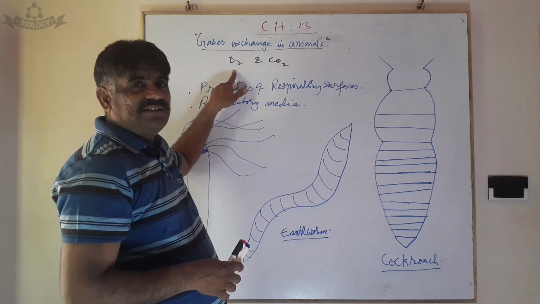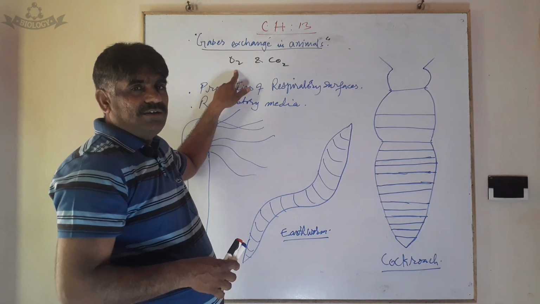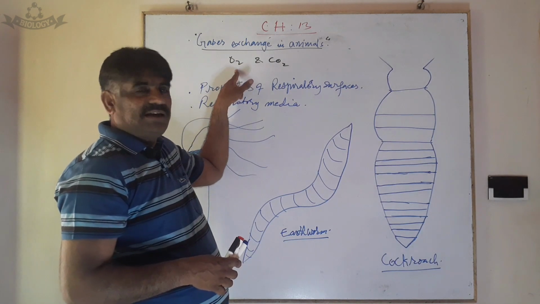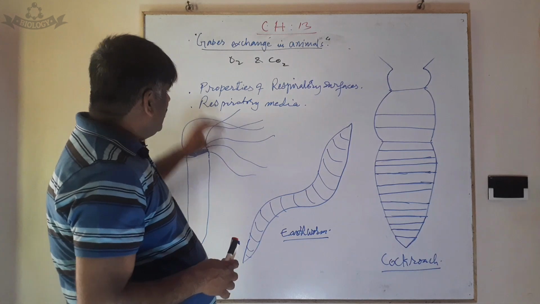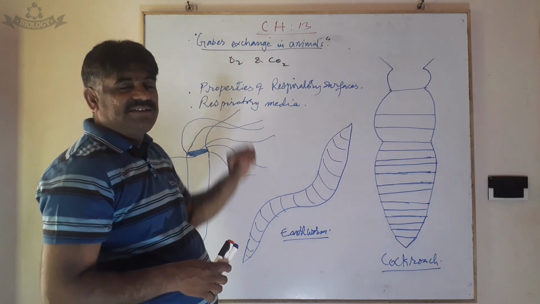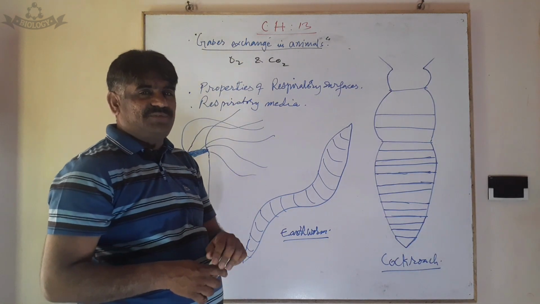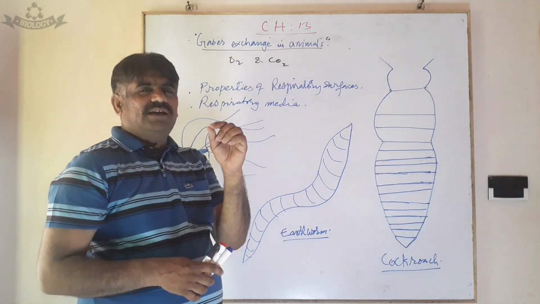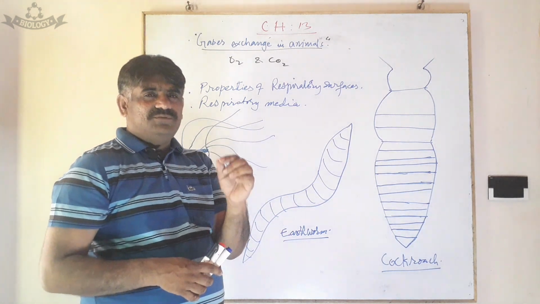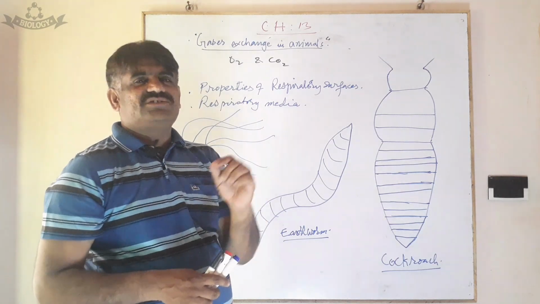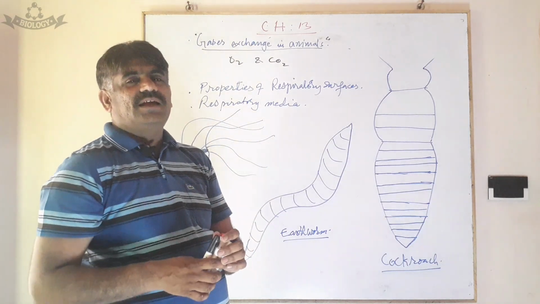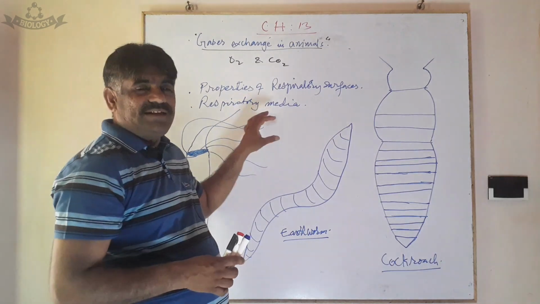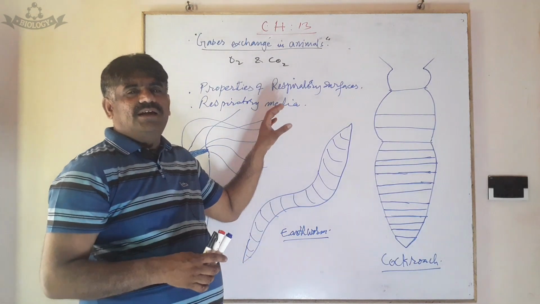That's why oxygen is essential for us and for other animals. And we discussed the properties of the respiratory surfaces, that it should be permeable, it should be larger, with a larger surface in relation to the volume of the animal body, and it should be wet.